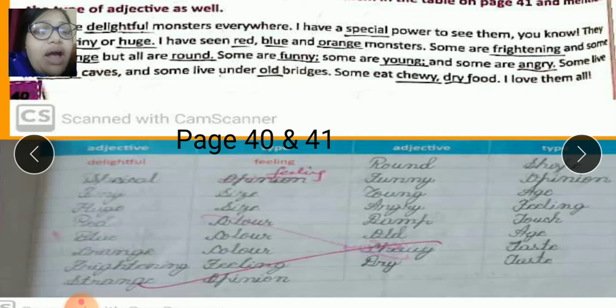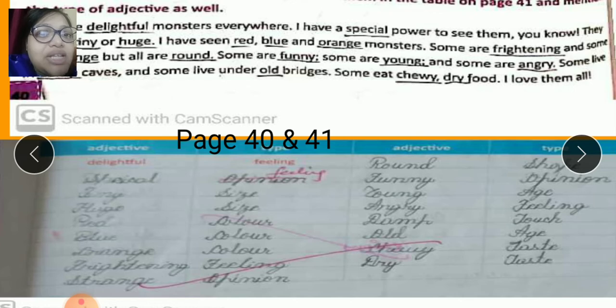Over here, the types are given in the chart. You have to fill it. Like the first one is done. Delightful. It is a feeling. Next is what? Special. It is also a feeling. Tiny is a size. Huge is a size. Red, blue are colors. Orange is also a color.